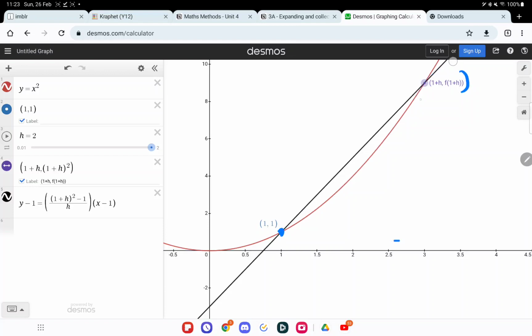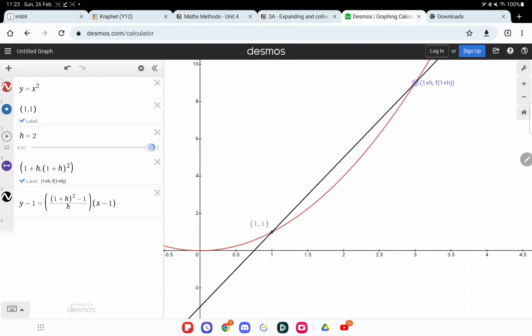Okay? Because right now, does this look like a tangent? Does the black line look like a tangent at the point 1, 1? No, it should look something like that. Correct, right? So you want the line that looks something like this as a tangent at 1, 1. Because if you can find the tangent at 1, 1, the gradient of that is the instantaneous rate of change. So that's what happened. Yes, and I'll show you guys how that happens here.